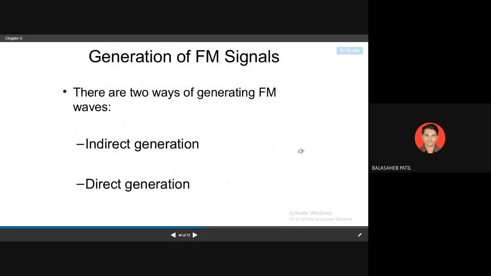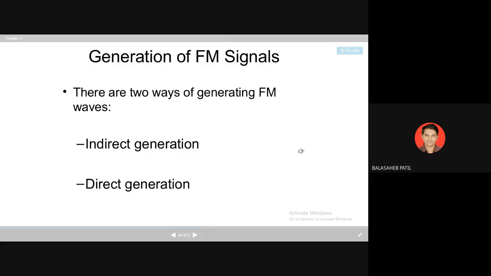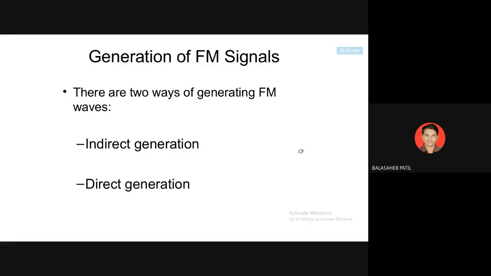So we have two methods to generate your FM signal. Already I told you that if we directly create the frequency modulation from the circuit, that method is called the direct method. And if we create the frequency modulated wave from phase modulation, that method is called the indirect method.